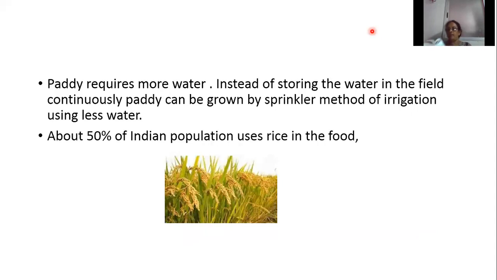So what you will write: paddy is the most important crop of India, and how much of the land is cultivating paddy? 1/4 of the total net sown area. Which country ranks first and which country ranks second in the production of paddy? China ranks first and India ranks second. What type of crop is it? It is a kharif crop. It is cultivated in the monsoon season. But even in summer season, with the help of irrigation facilities, we can cultivate paddy.